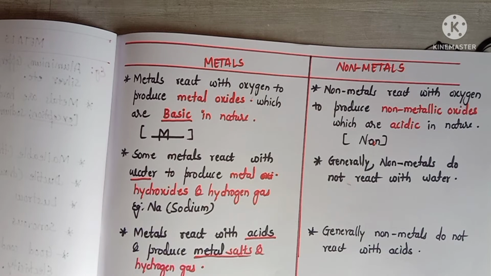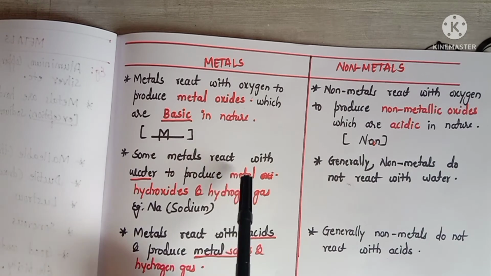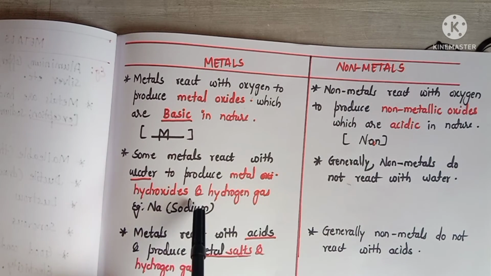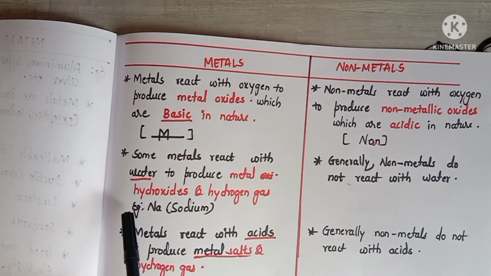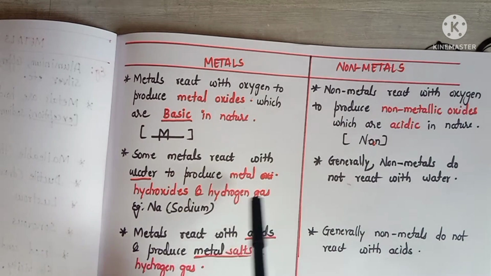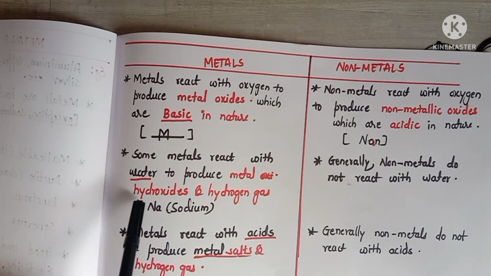And also some metals react with water to produce metal hydroxides and hydrogen gas. For example, sodium reacts with water to produce sodium hydroxide and hydrogen gas. Here, hydro means what? Water, right?